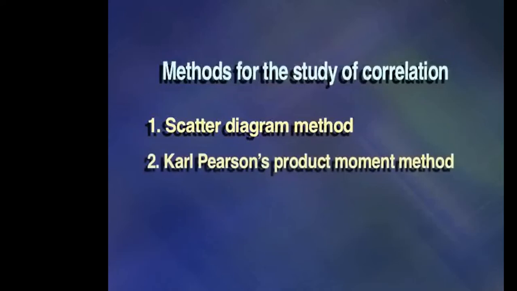Method number 2, Karl Pearson's product moment method. Karl Pearson's correlation coefficient is the ratio of the covariance between two variables to the product of their standard deviations, which is written as r equal to covariance of xy divided by Sx into Sy, which is the standard deviation of x multiplied by the standard deviation of y, where covariance of xy equals summation of (x minus x bar) multiplied by (y minus y bar) divided by n.